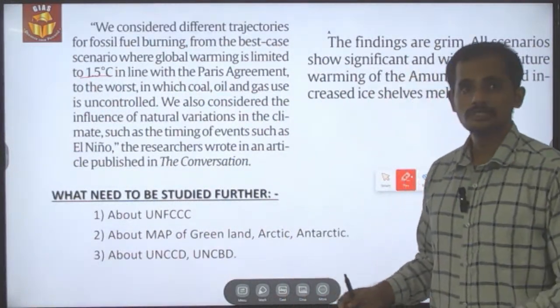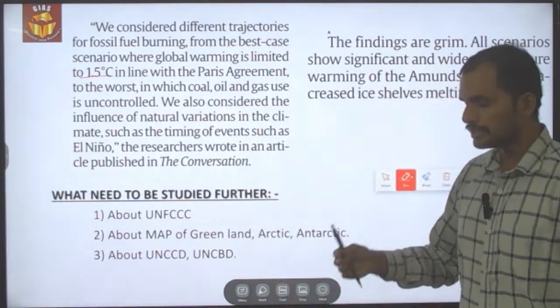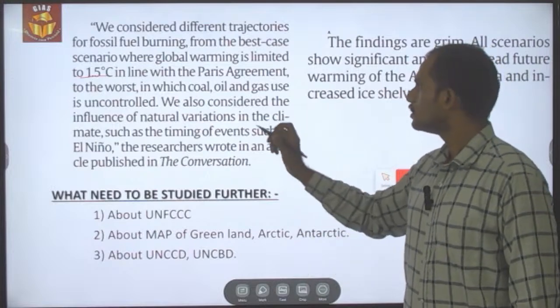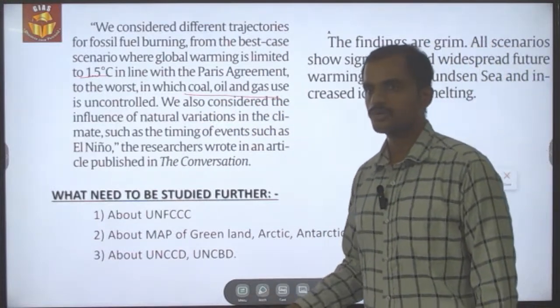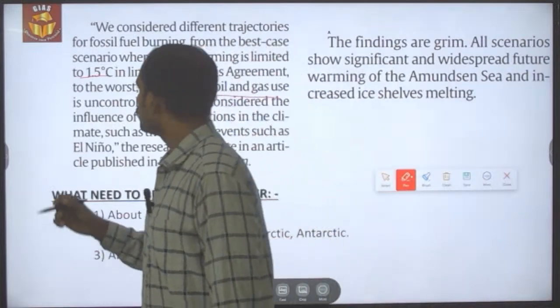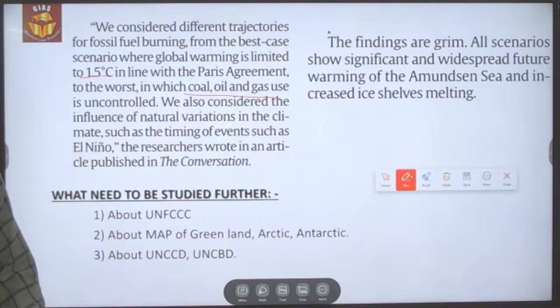Even this is the perfect best case scenario. In the worst case scenario, in which coal, oil and gas usage is uncontrolled, the melting in Western Antarctica will be very high, which in turn will lead to a drastic increase in the mean sea level. So this is what the finding is about.